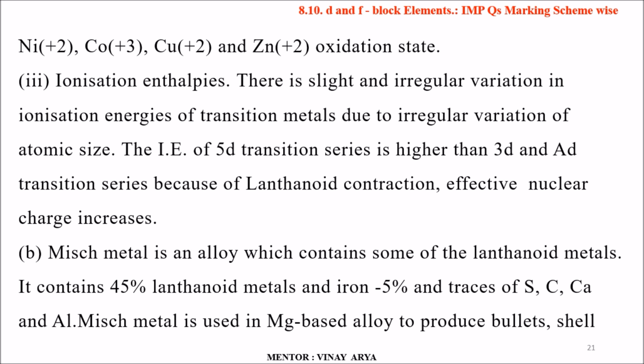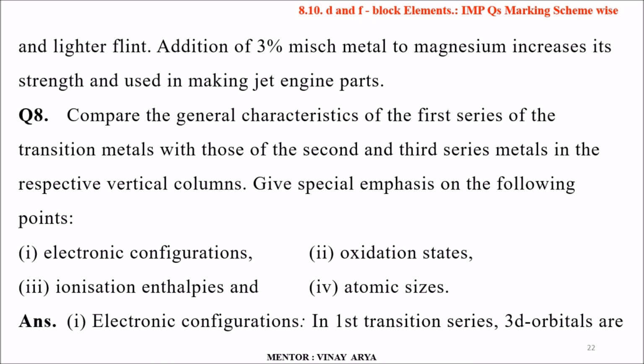Misch metal is an alloy which contains some of the lanthanide metals. It contains 95% lanthanide metal and iron 5%, and traces of sulfur, carbon, calcium and aluminium. Misch metal is used in magnesium based alloys to produce bullets, shells and lighter flints. Addition of 3% misch metal to magnesium increases its strength and it is used in making jet engine parts.